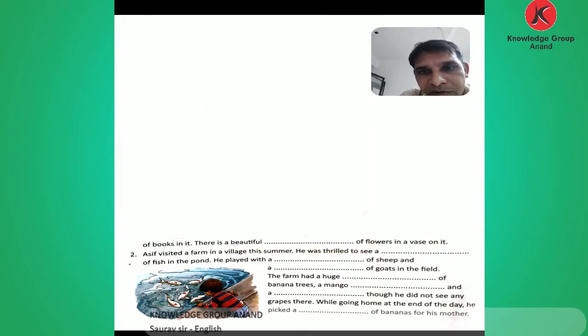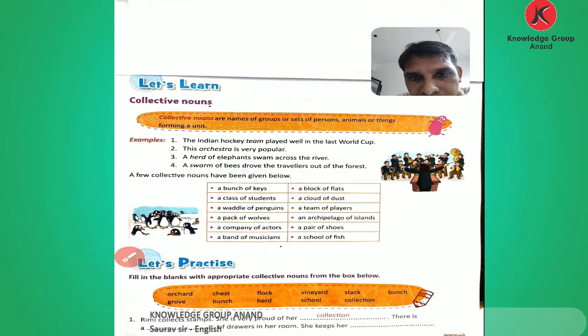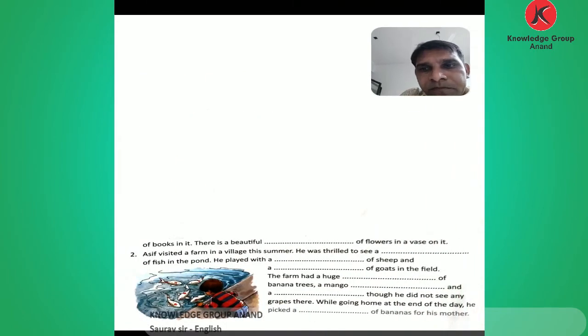So next, second sentence here. Asif visited a farm in a village this summer. He was thrilled to see a blank of fish in the pond. In the first, I told you so many collective nouns. And for the fish, there is a word. Which word? Here given, school. So here we write, he was thrilled to see a school of fish.